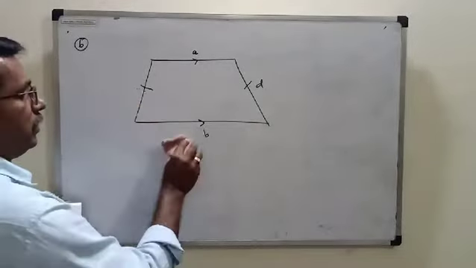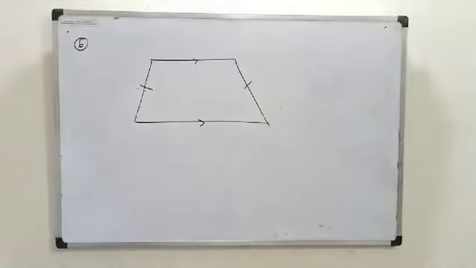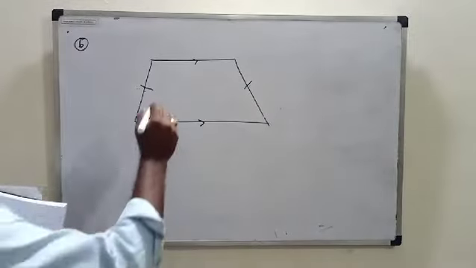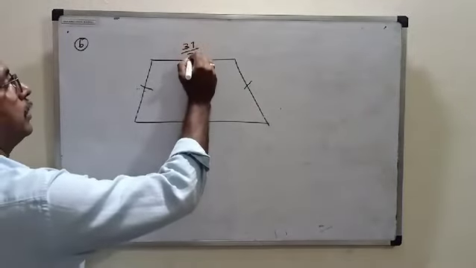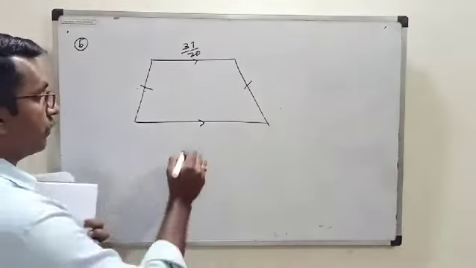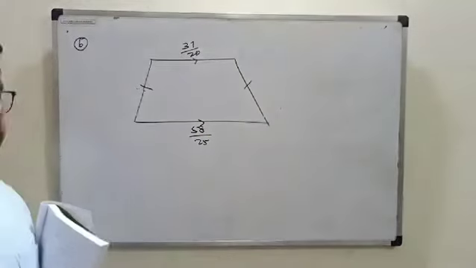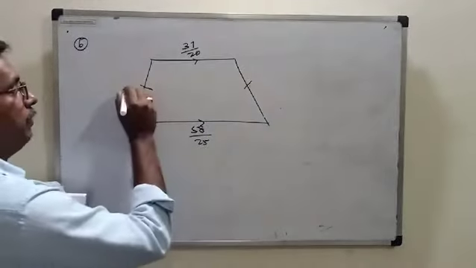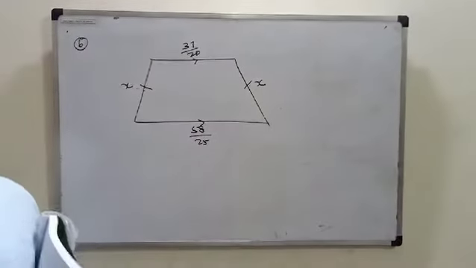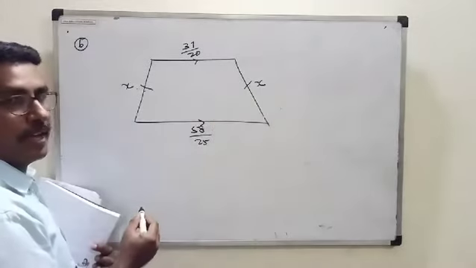And see the question. According to the question, the lengths of parallel sides are given. So we can take this as 37 upon 20 centimeter. Second one is 58 upon 25 centimeter. These two are equal non-parallel sides, we are taking it as x.